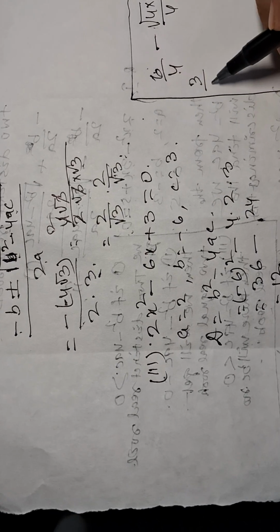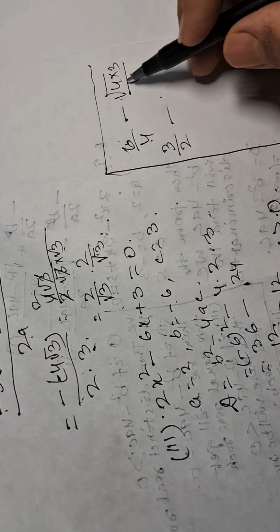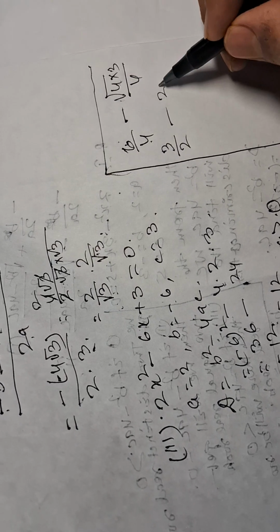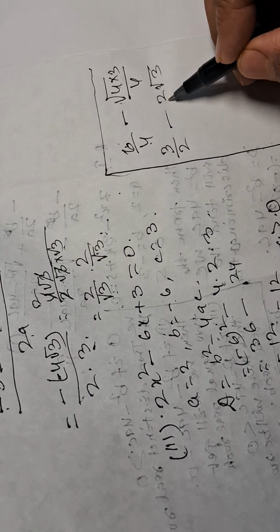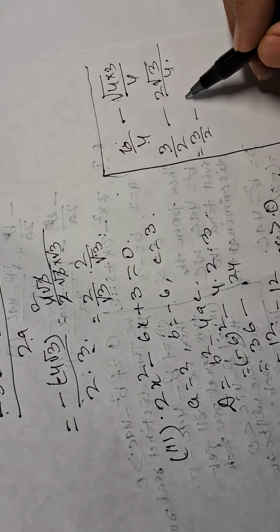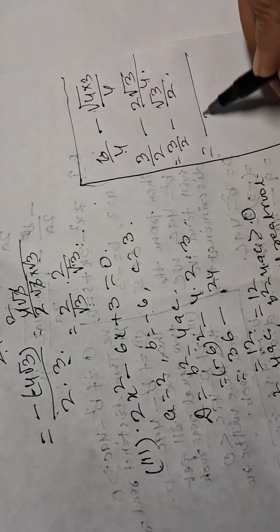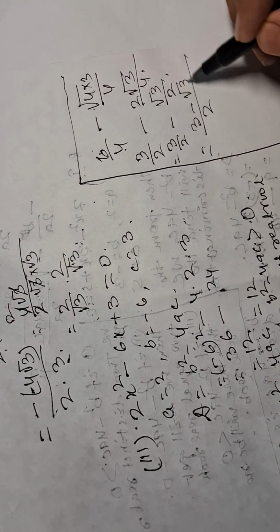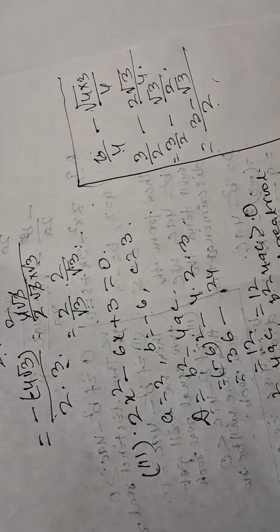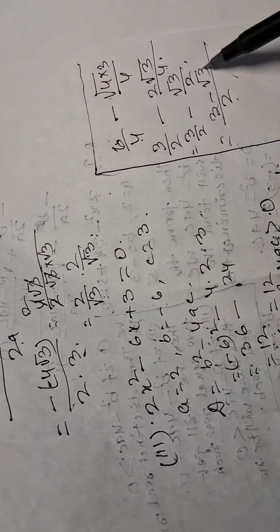This will be 3 by 2 minus 2 root 3 by 4, which is 3 by 2 minus root 3 by 2. Here we have 3 plus root 3 by 2. Here it is 3 minus root 3 by 2.